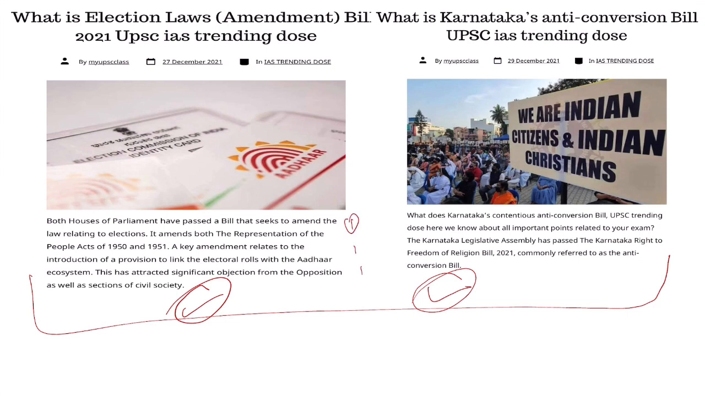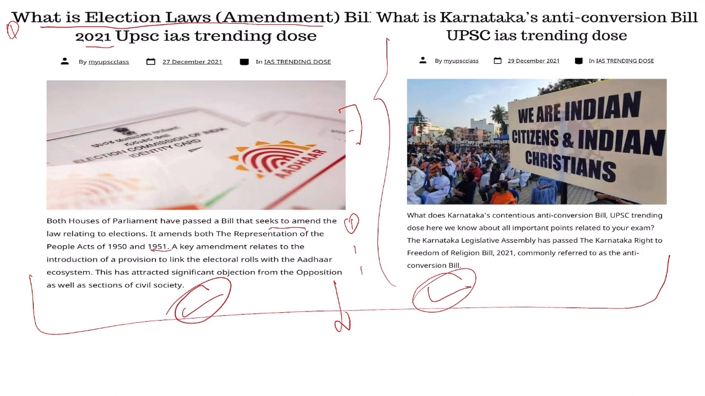But before watching that, here are the important points in these blogs that you need to remember for your exam. This is the minimum you need to do. First, a very important topic: what is the Election Law Amendment Bill 2021? Both houses of Parliament have passed this bill. The key point is that we want to link our Aadhaar card with our voter ID. This is the main point related to this bill that you need to remember.